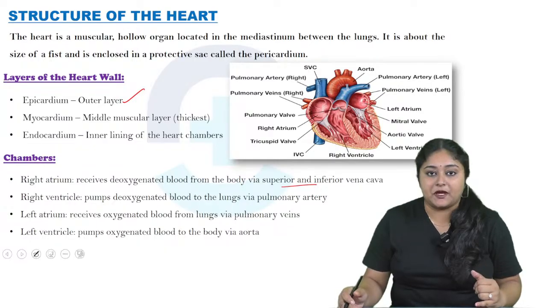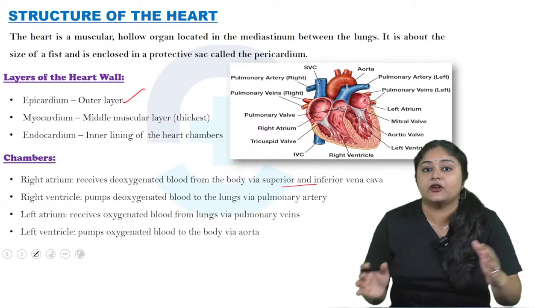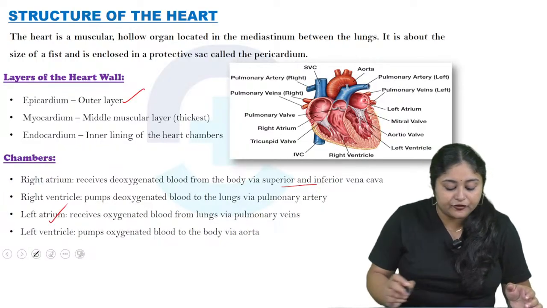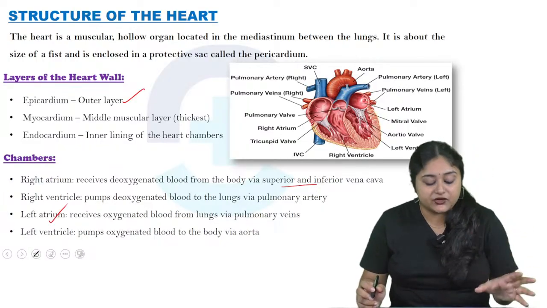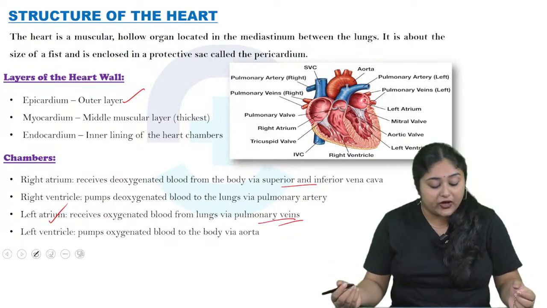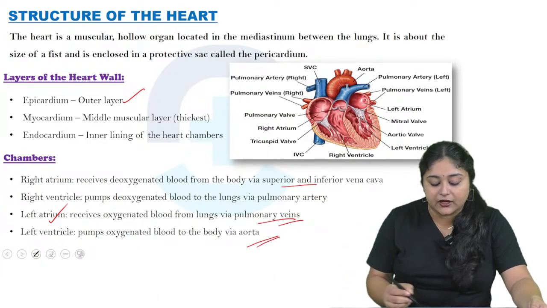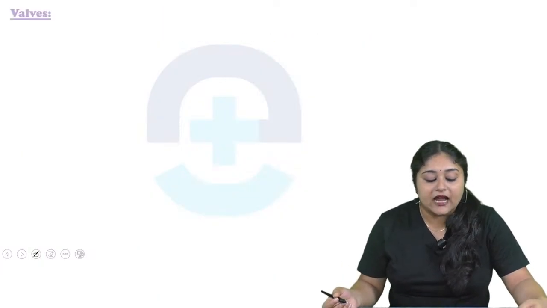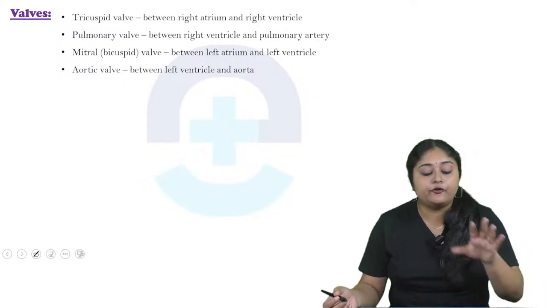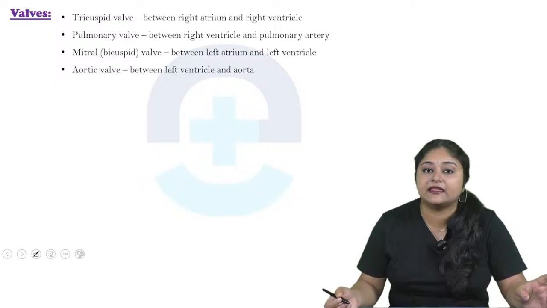Now come to the right ventricle. So it pumps the deoxygenated blood to the lungs via the pulmonary artery. Now come to the left atrium. Mainly the left atrium receives the oxygenated blood from the lungs via the pulmonary veins, and then the left ventricle pumps the oxygenated blood to the body via the aorta. Now come to the valves. So there are mainly 4 valves: tricuspid, pulmonary valve, mitral or bicuspid valve, and then aortic valve.